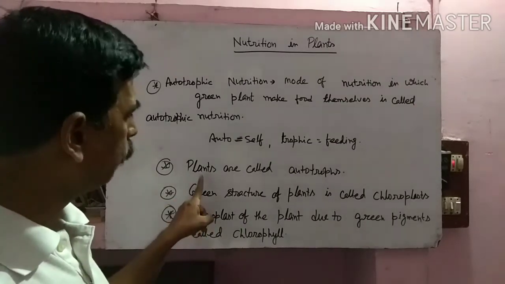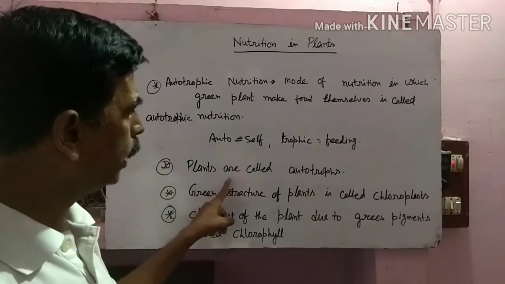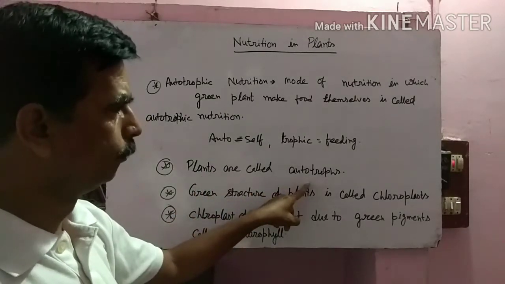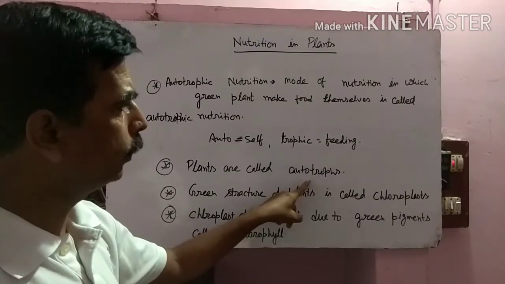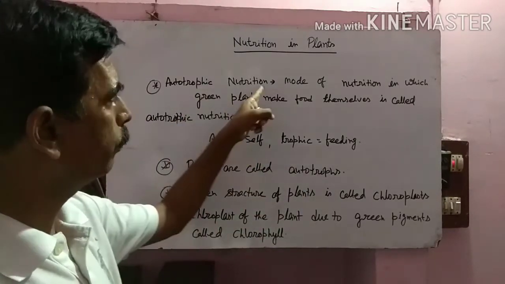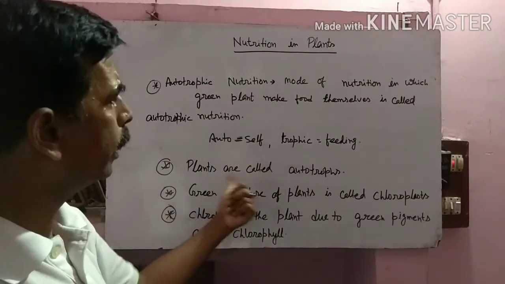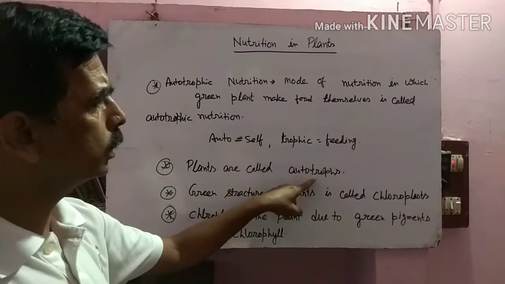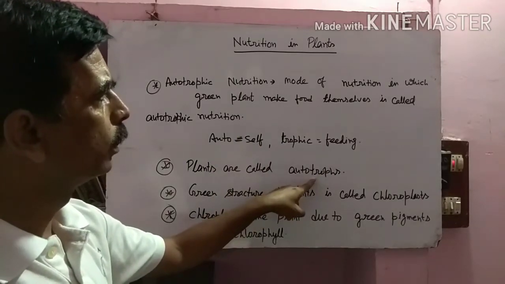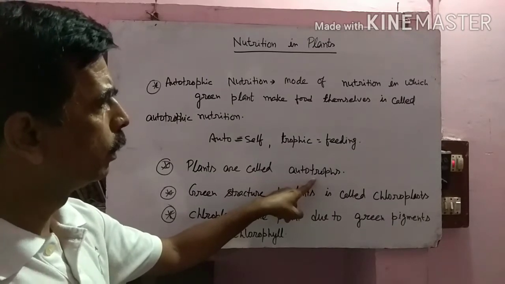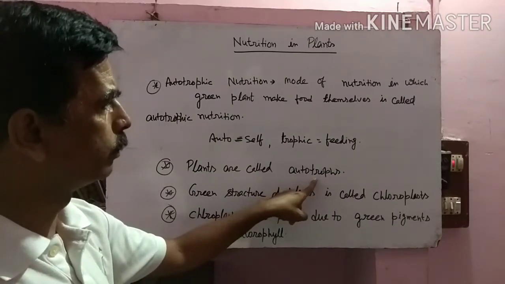The next topic is that plants are called autotrophs. The type of nutrition in plants is called autotrophic nutrition, and therefore plants are called autotrophs, because plants prepare their food themselves.